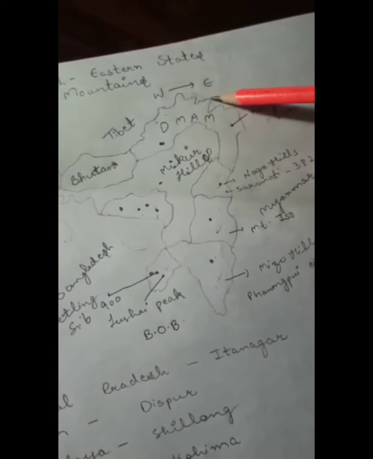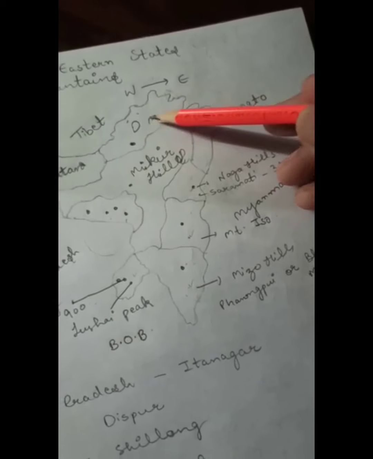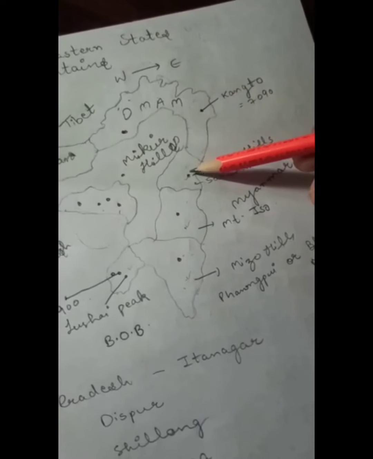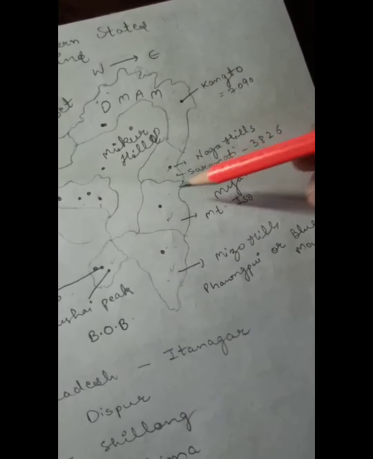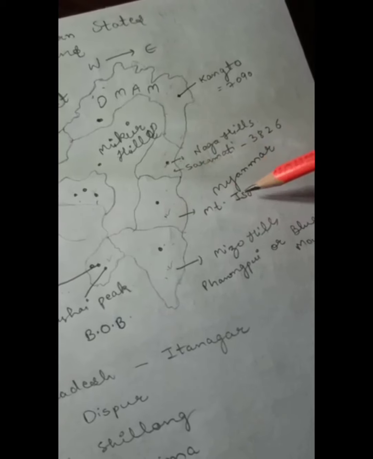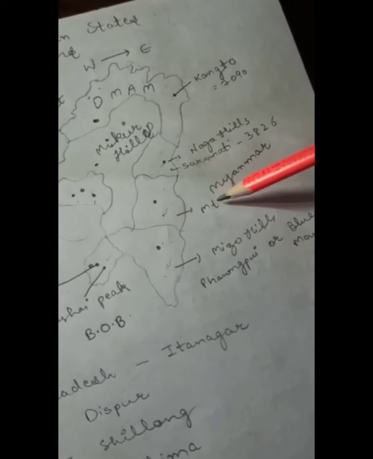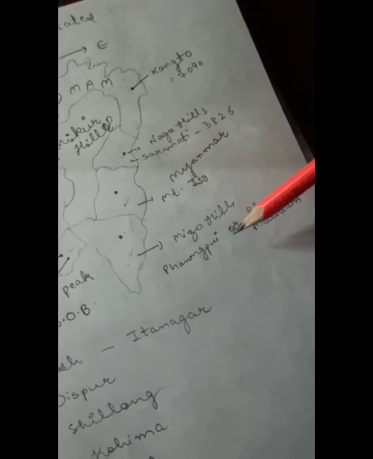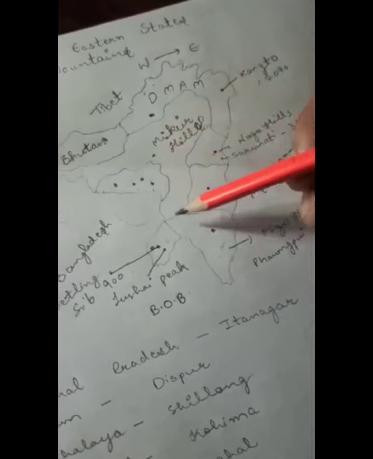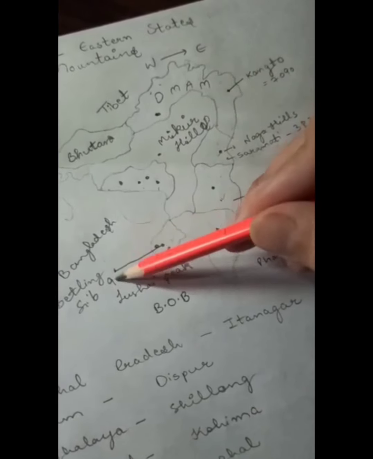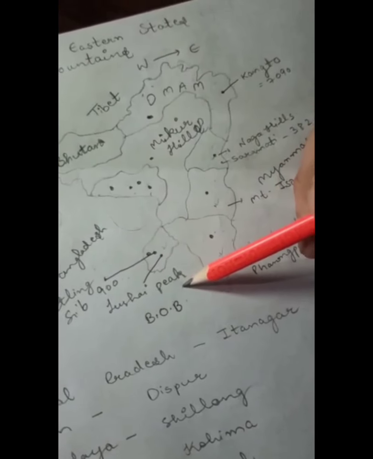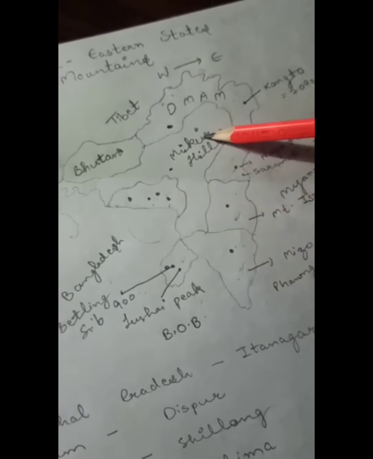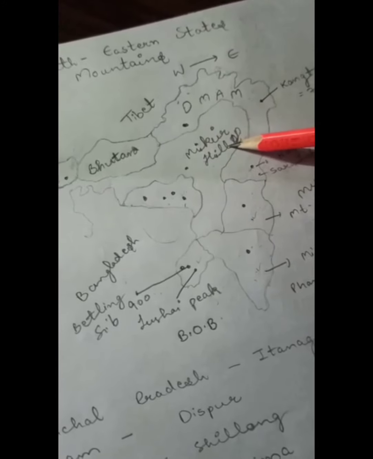When we move from west to east, in Arunachal Pradesh we have DMAM, that is Dafla Hills, Miri Hills, Abor Hills, Mishmi Hills. When we move to Nagaland, it's Naga Hills and Saramati. Sorry, when we move to Manipur, it's Mount Isu. When we move to Mizoram, it's Mizo Hills, Phangpui, Blue Mountain, and for Tripura, it's Betling Sip, and here is also a Lushai Peak. When we talk about Meghalaya, it's Garo Khasi Jayantia Hills. When we talk about the Assam, here is a Mikir Hills.